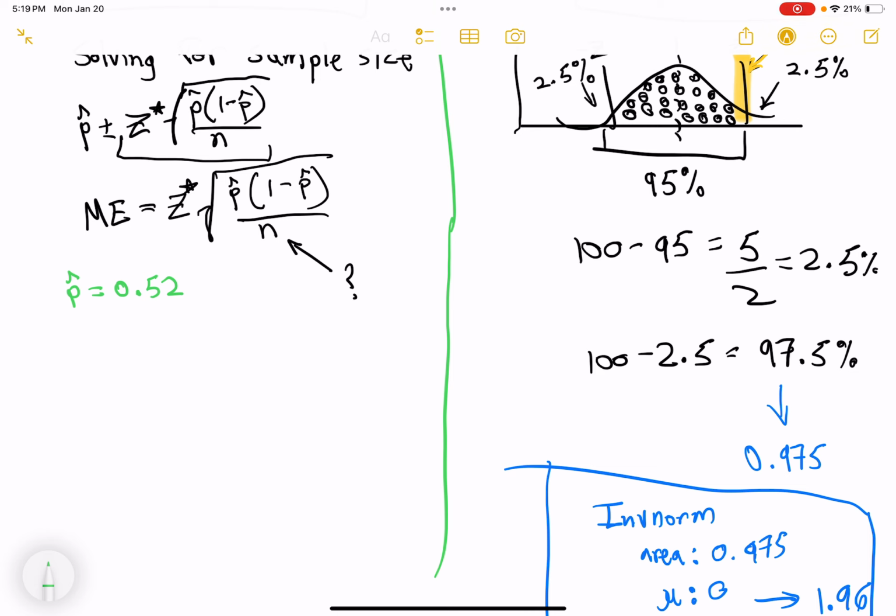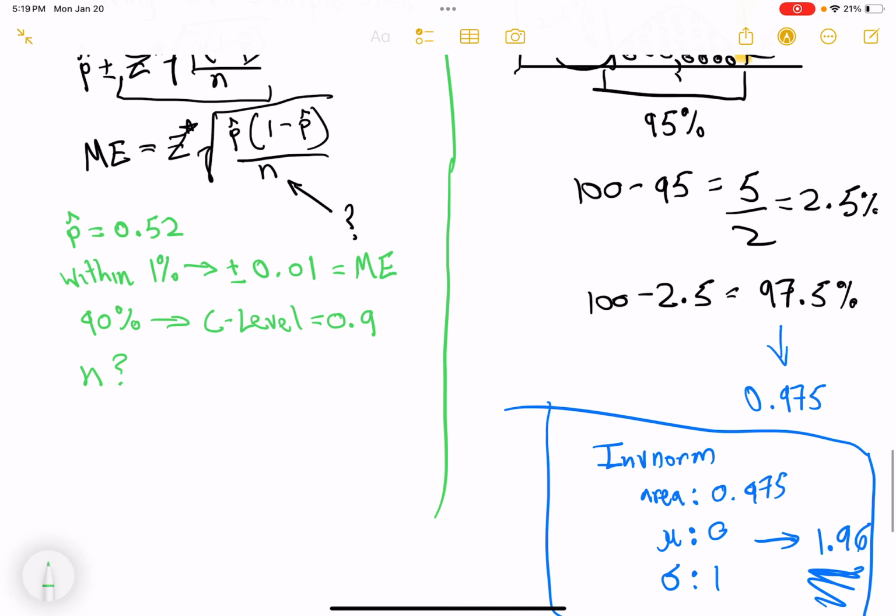We want to estimate this number within 1%, which is the same as plus or minus 0.01 as a margin of error. We want 90% confidence here, so that means our confidence level is 0.9. And we want to know the sample size n.